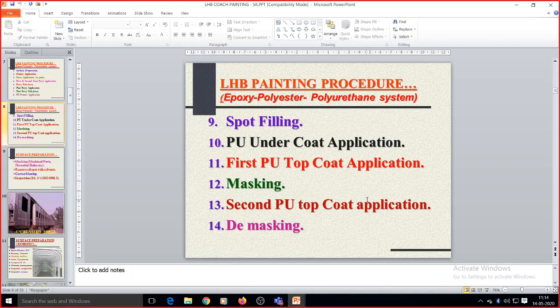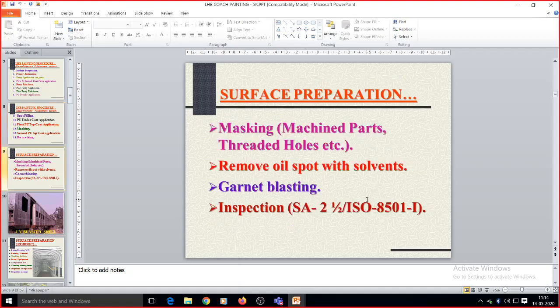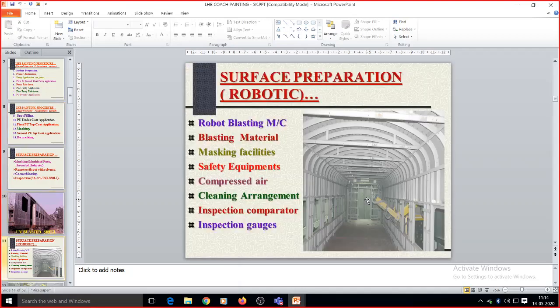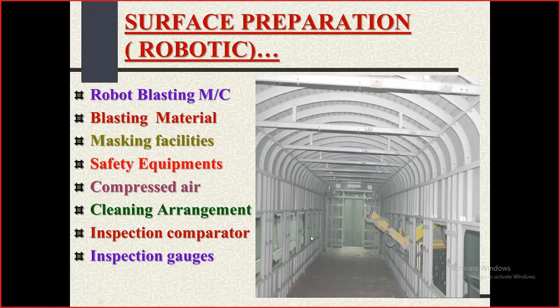processes like grit blasting and shot blasting, with various figures given. Also you can observe this. This is one kind of paint. Can you identify the name of this paint, which is done inside these 3-tier LHB coaches?